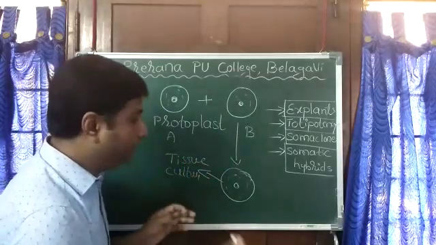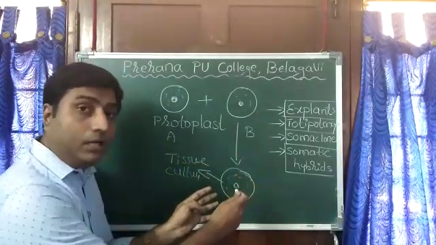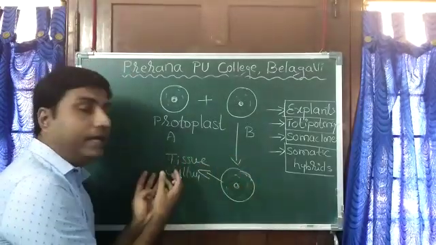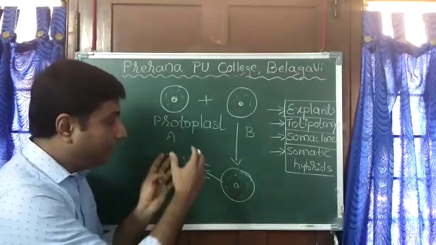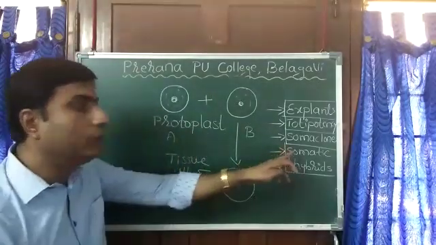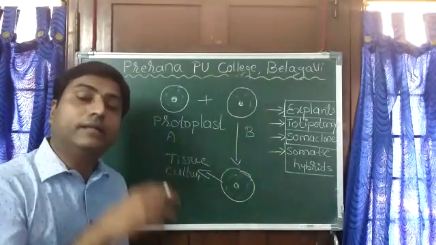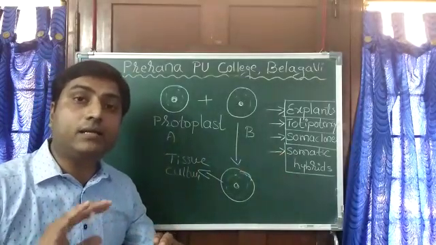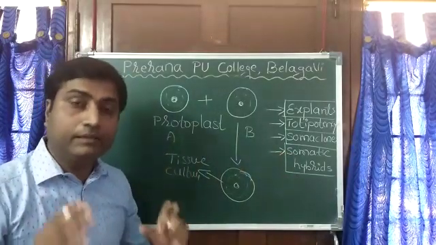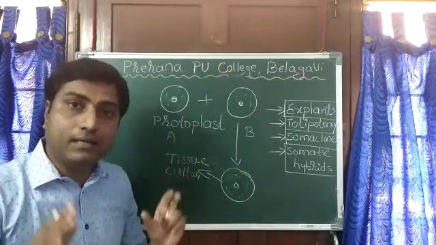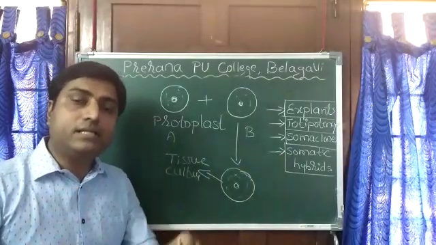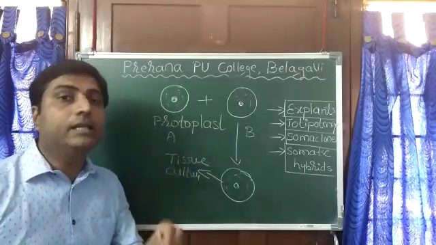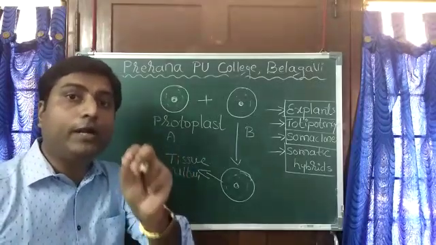What happens because of this? Several such hybrids we will get by tissue culture, and whatever hybrid we get we call a somatic hybrid, and the technique is called somatic hybridization. Scientists have tried this in the case of potato and tomato.